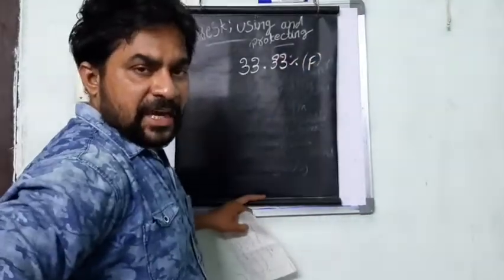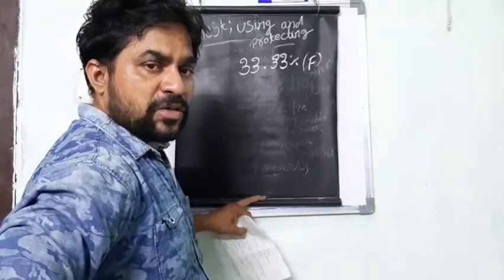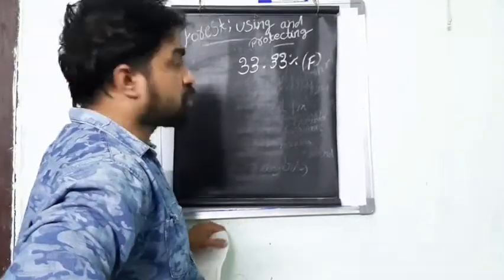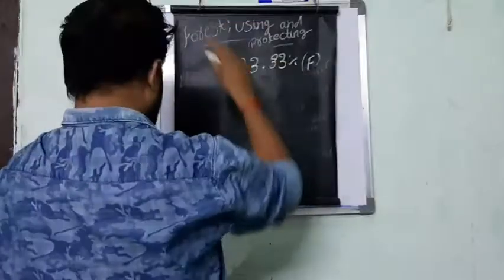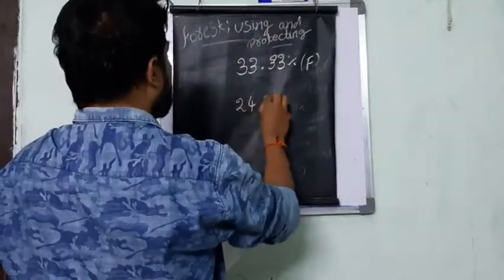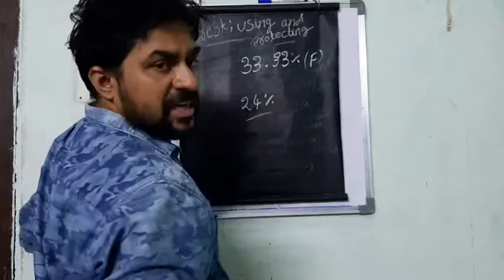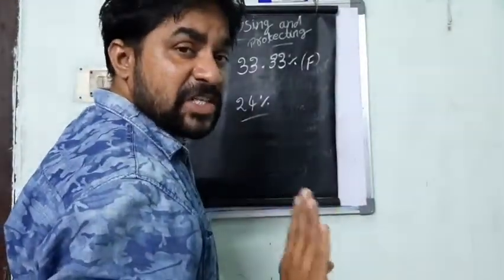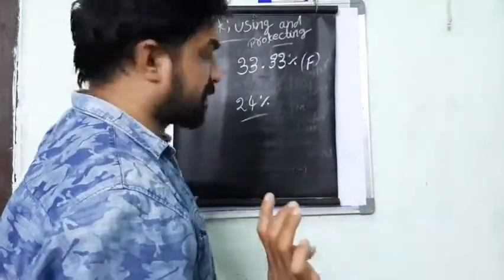In every state or in every country, out of 100% of land, 33% of the land should be under the forest. But in the region of Telangana, it is only 24% of the land that is under the forest. This is called the status of the forest.